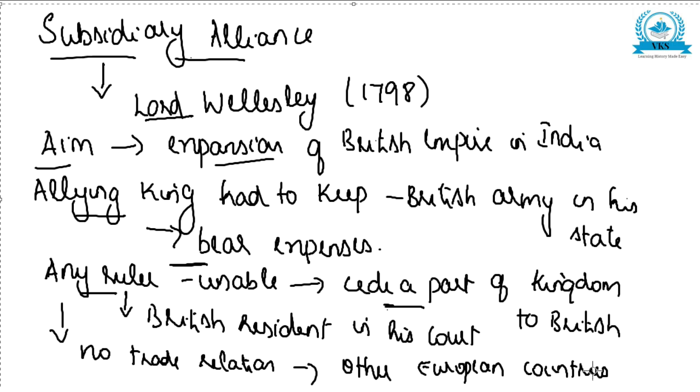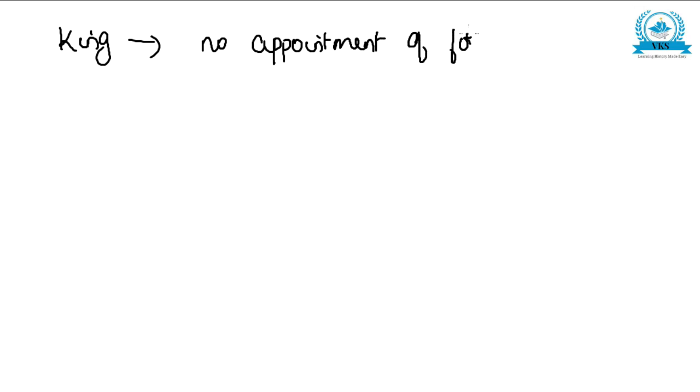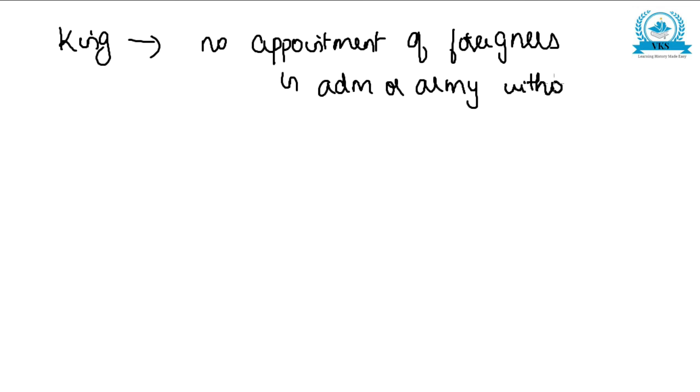And one more thing they said in the Subsidiary Alliance is that the king of such allying states was not allowed to appoint foreigners in their administration or army without British permission.